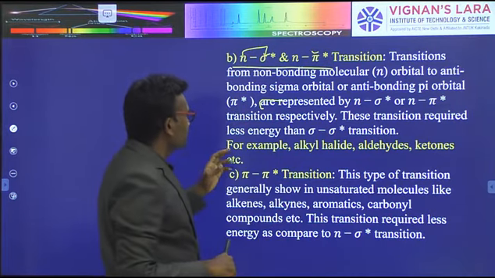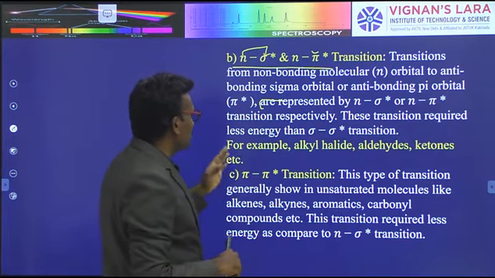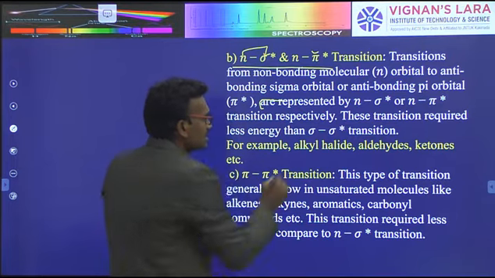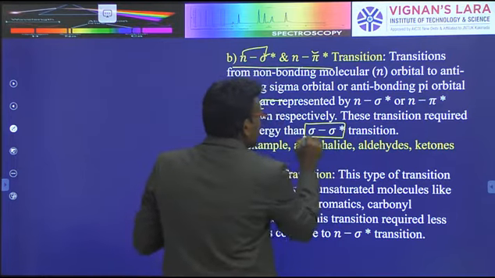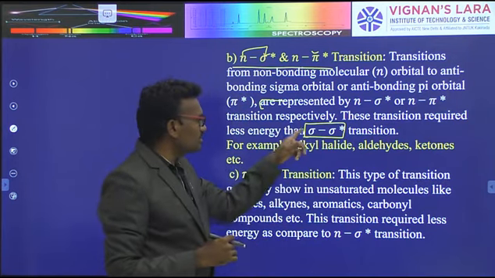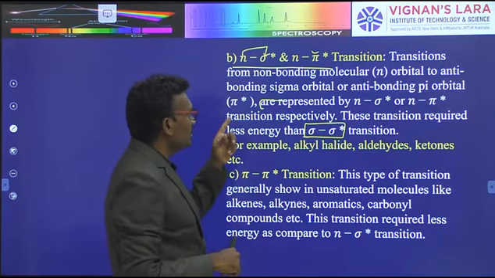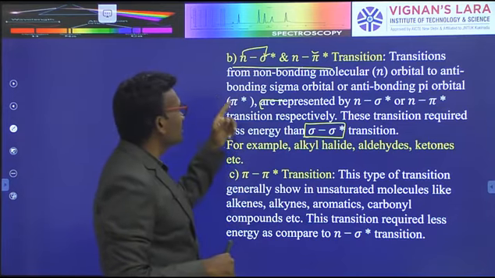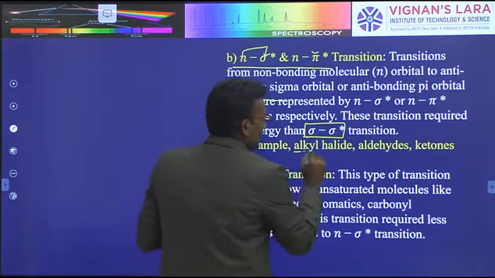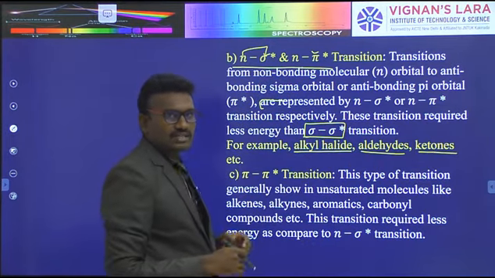There is another transition expected by n to pi star and n to sigma star. This transition requires less energy than the sigma to sigma star transition. Which compounds undergo n to pi star and n to sigma star transitions? There are alkyl halides, aldehydes, ketones, and some other compounds.